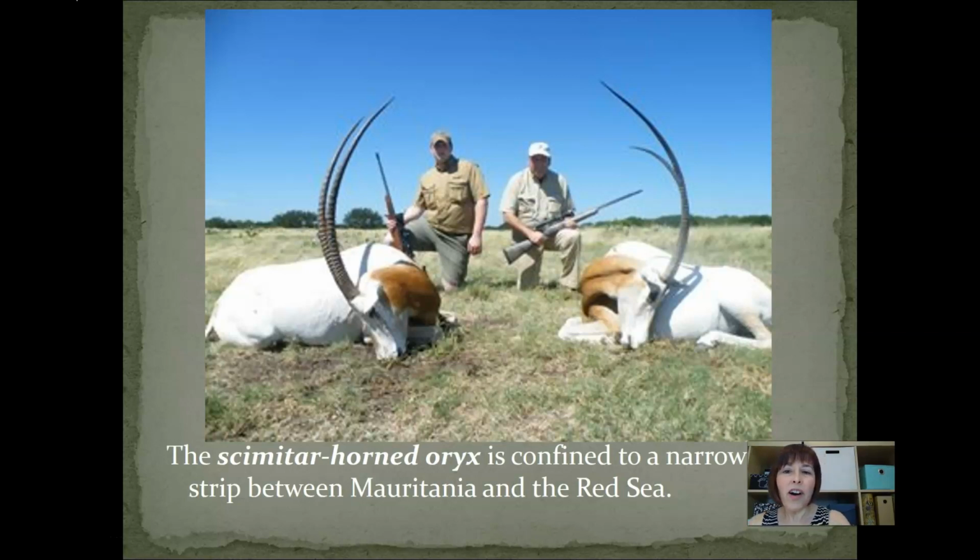The scimitar horned oryx, try saying that five times fast, is also threatened by loss of habitat and hunting. It's confined to a narrow strip between Mauritania and the Red Sea. Their habitat used to include all of North Africa, essentially. They live in arid areas around the Sahara and the savannas there.